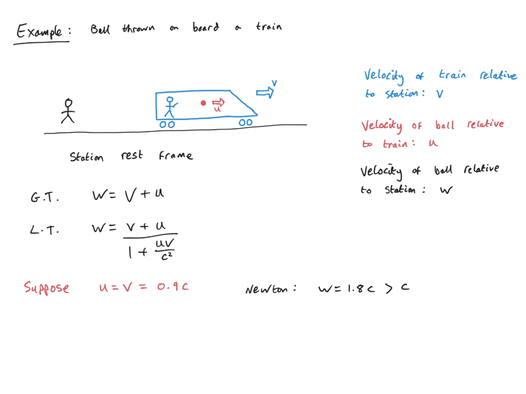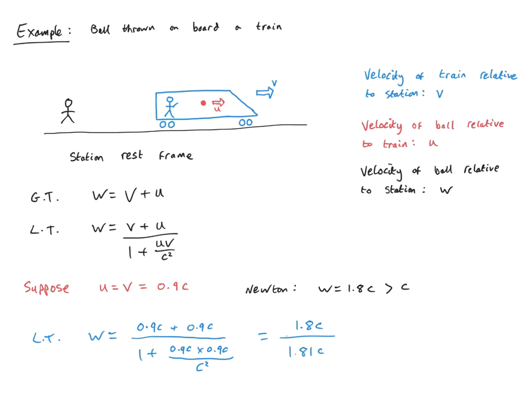So what do we get according to special relativity? Well, we use the same formula as before, but this time we use 0.9 c. We just plug those numbers in and see what we get. So on the top, we get 1.8 c, and on the bottom, we actually get 1.81 c.